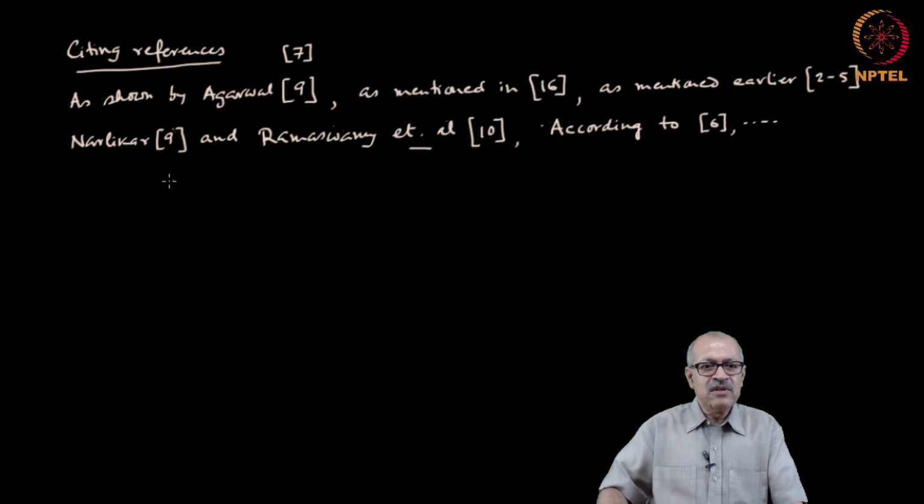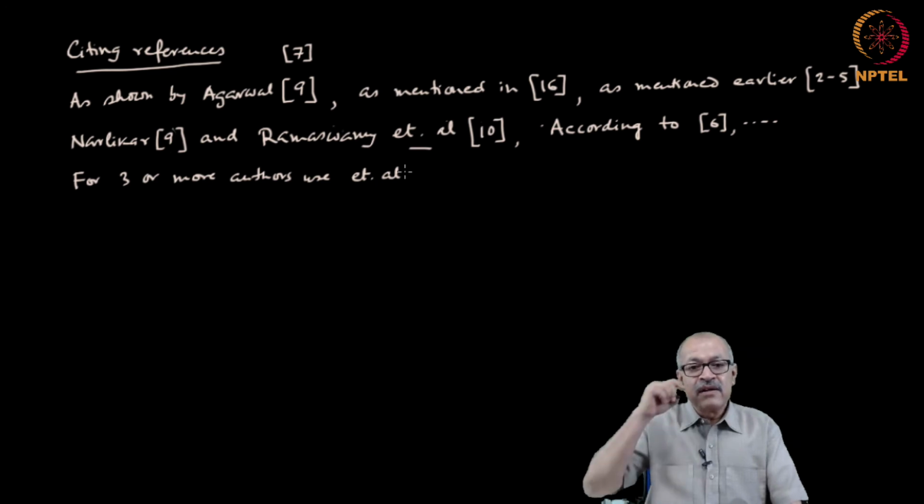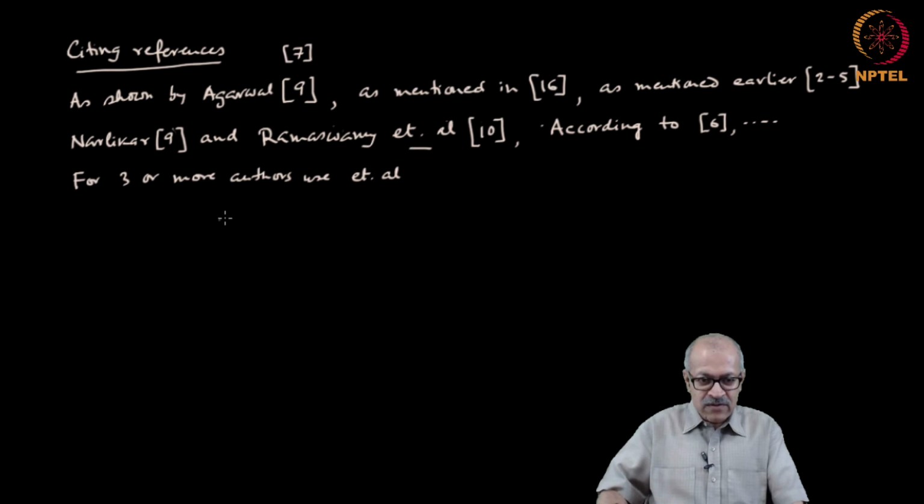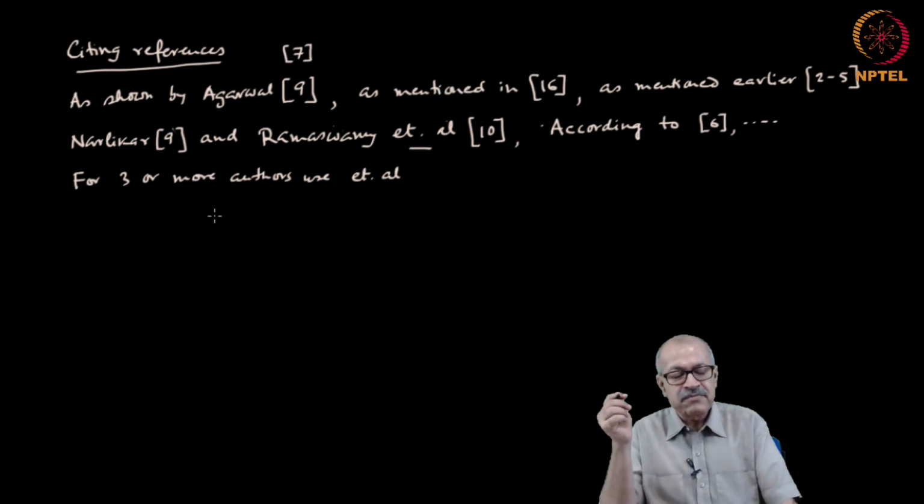So, for three or more authors, use et al. So, this is the standard way of writing this.